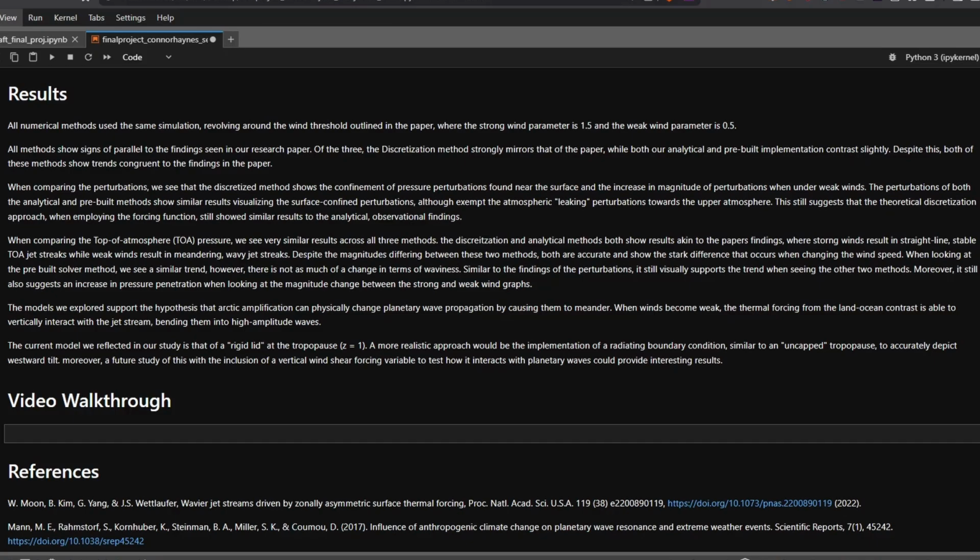The current model that we reflected in our study, as well as the paper itself, is that of a rigid lid, where the tropopause is set to a finite variable, in this case z equals 1. A more realistic approach would be the implementation of a radiating boundary condition, similar to an uncapped tropopause that the paper goes into in the later half of the paper, and this to accurately predict the idea of westward tilt. A future study could also include the usage of vertical wind shear to test how it would interact with the planetary waves as well.